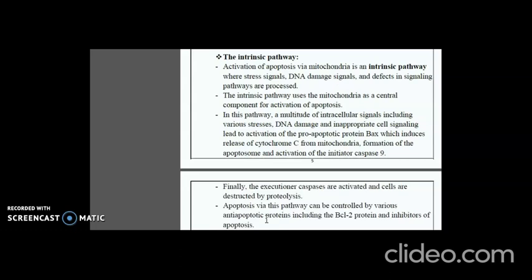In this pathway, a multitude of intracellular signals, including various stresses like DNA damage and inappropriate cell signaling, lead to activation of the pro-apoptotic protein BAX, which induces release of cytochrome C from mitochondria, formation of the apoptosome, and activation of the initiator caspase 9. Finally, the executional caspases are activated and cells are destroyed by proteolysis. Apoptosis via this pathway can be controlled by various anti-apoptotic proteins, including the BCL2 protein and inhibitors of apoptosis.